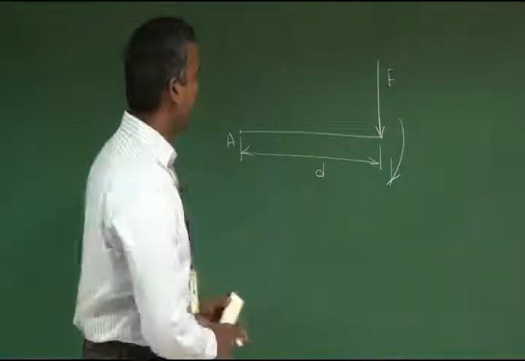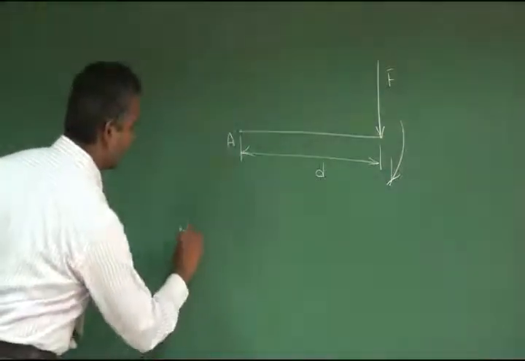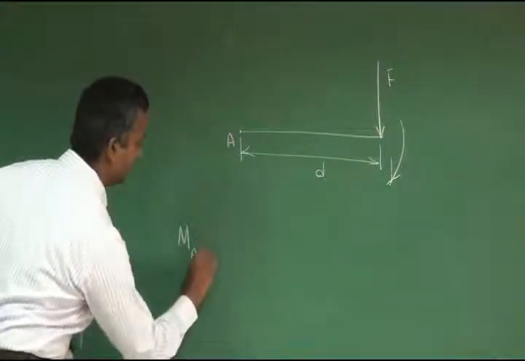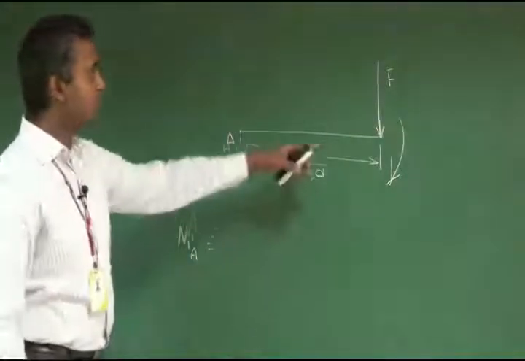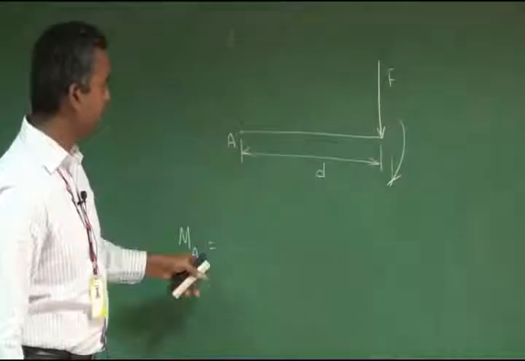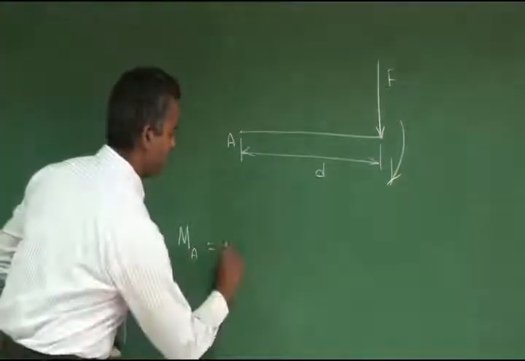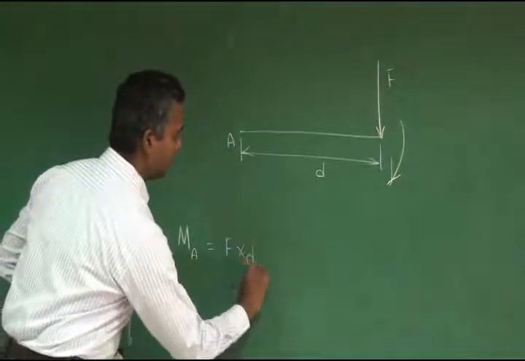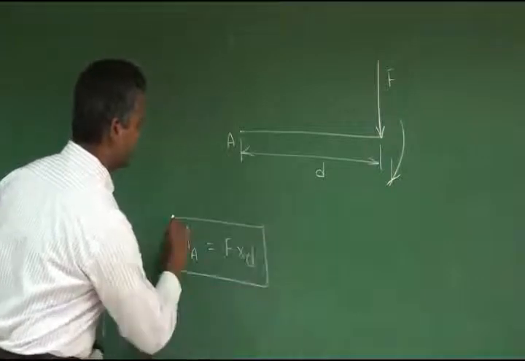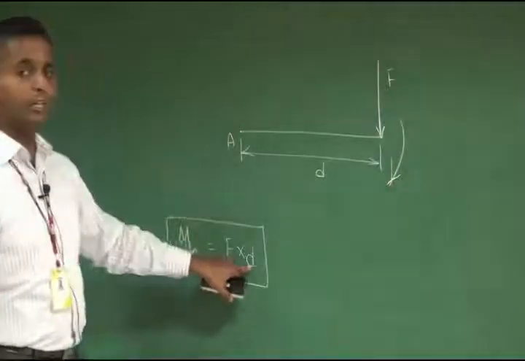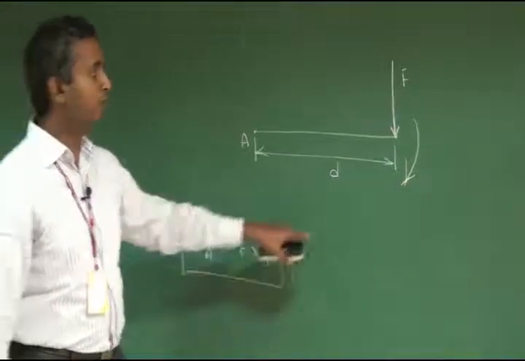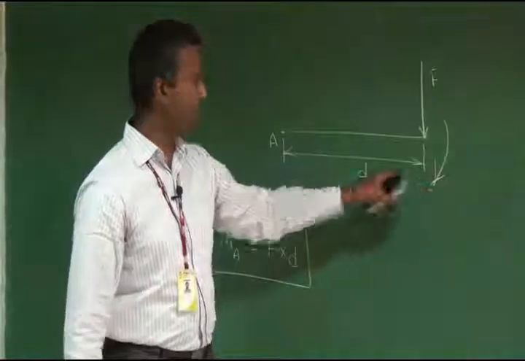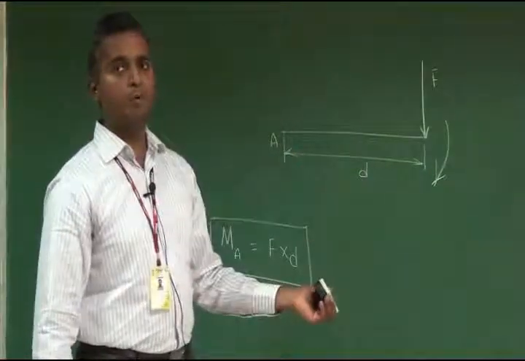The moment of this force about point A can be derived as F, the force, acting into the perpendicular distance. The force acting into the perpendicular distance will give the moment value. If it creates a clockwise rotation of the point, it is called a clockwise moment.